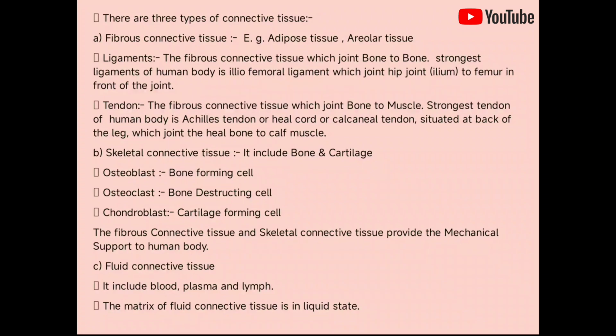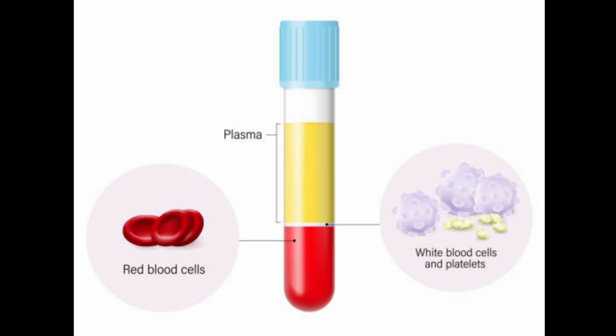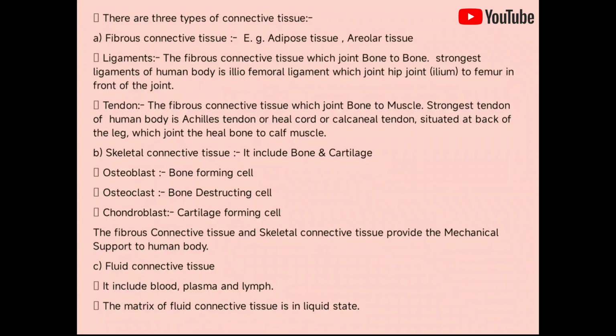The fibrous connective tissue and skeletal connective tissue provide mechanical support to the human body. C. Fluid connective tissue. It includes blood, plasma, and lymph. The matrix of fluid connective tissue is in a liquid state.